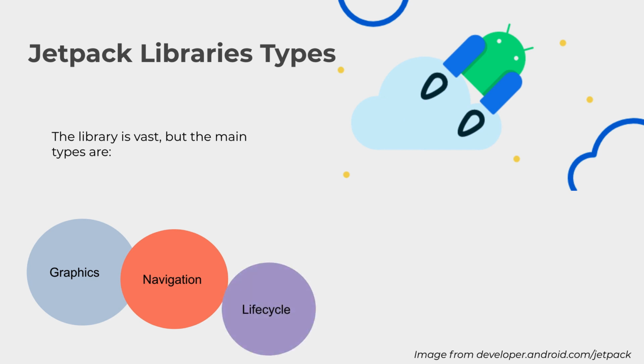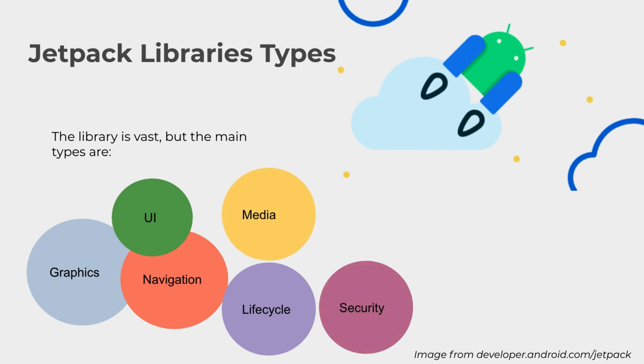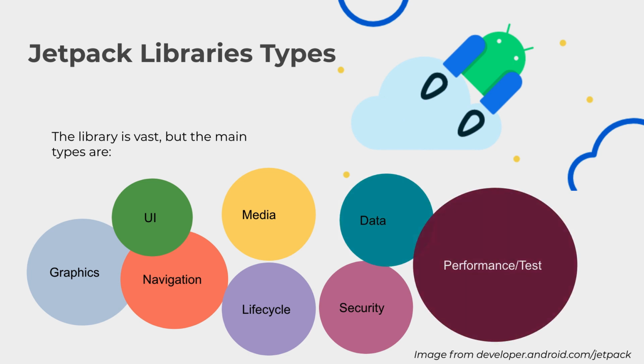Okay, lifecycle, user interface, which is a big one. We have media, we have security, data, as well as performance and test. So these are just a few types of libraries that come with Jetpack. The Android team, with a lot of experience, had to come up with something more uniform as Android is growing, as the differences in devices are also growing, and the whole mobile development industry is evolving. So they had to come up with a solution, or at least close to a solution, that could unify the way Android developers develop applications.